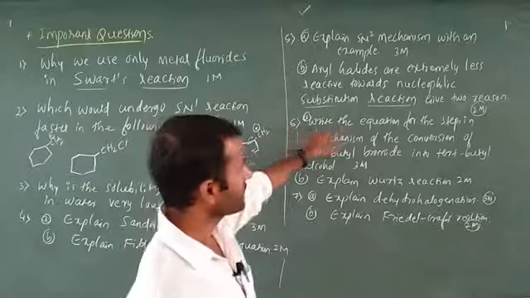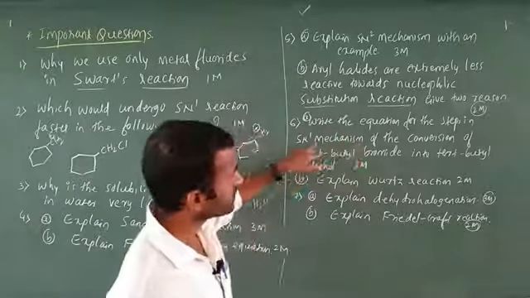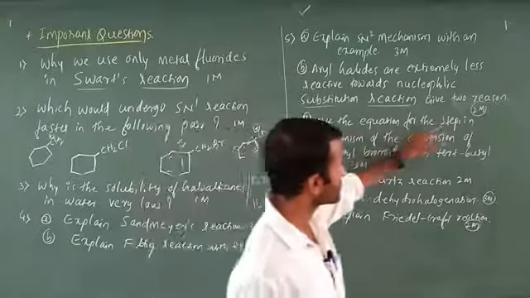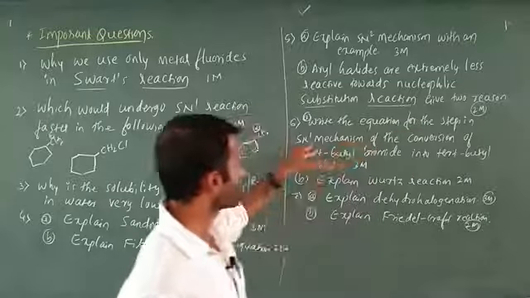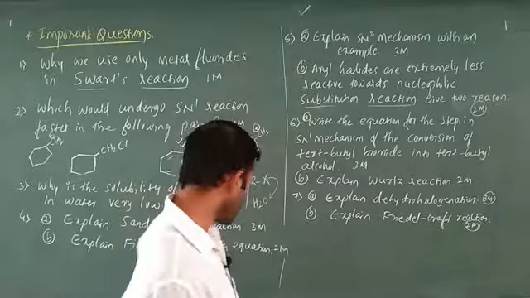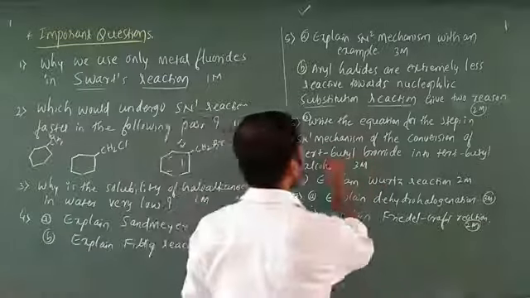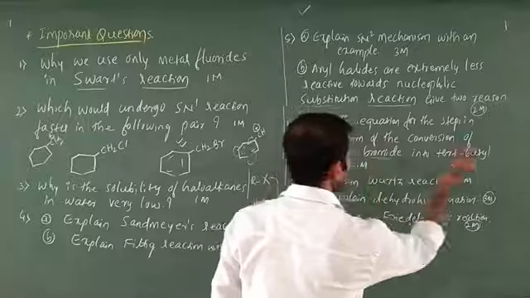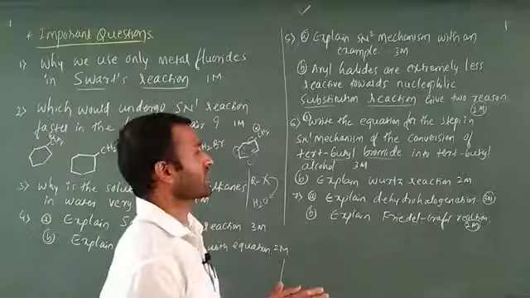6a: write the equation for the steps in the SN1 mechanism of the conversion of tertiary butyl bromide. This is the most important, bear in mind. They are asking about tertiary butyl bromide being converted into tertiary butyl alcohol.